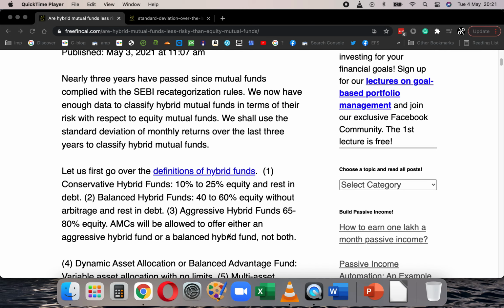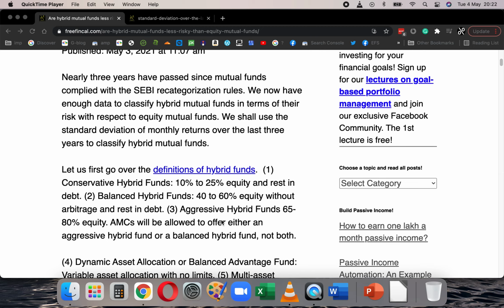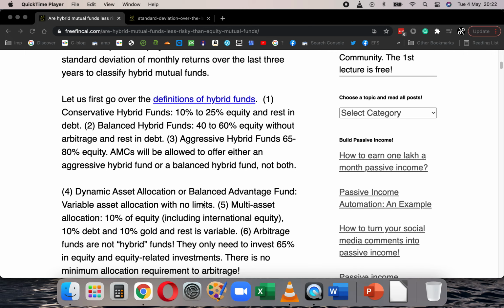The conservative hybrid funds are those that can invest 10 to 25% in equity, rest in debt. Balanced hybrid funds are those that can invest 40 to 60% in equity without arbitrage and rest in debt. Aggressive hybrid funds, 65 to 80% in equity. AMCs can either offer an aggressive hybrid fund or a balanced hybrid fund. I think most AMCs go for the aggressive hybrid fund. And dynamic asset allocation funds are balanced advantage funds.